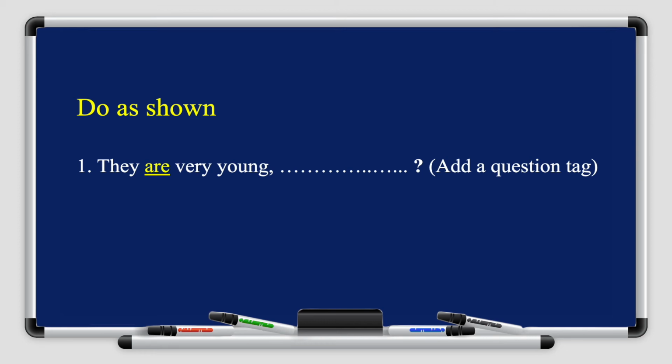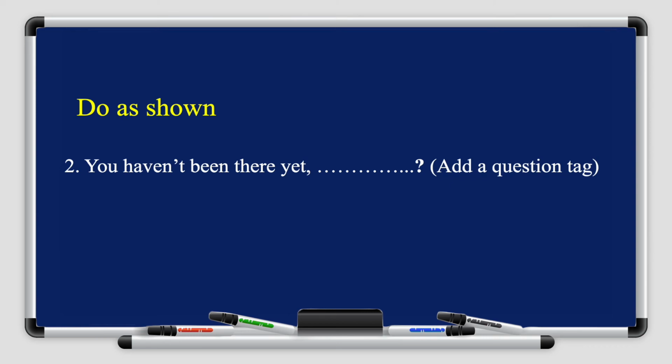So when you put it in the question tag, it becomes aren't they. Excellent. Question number 2. You haven't been there yet. The auxiliary verb is haven't. So when you put it as a question tag, you need to put it in the positive, so it becomes have they. Okay? Or have you.